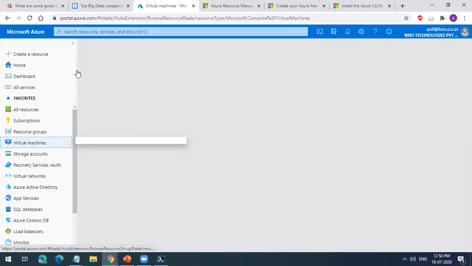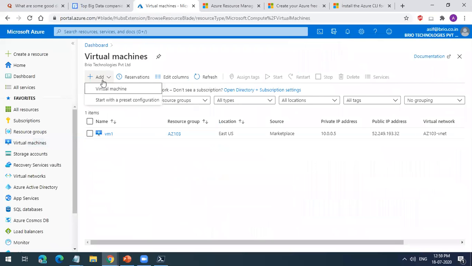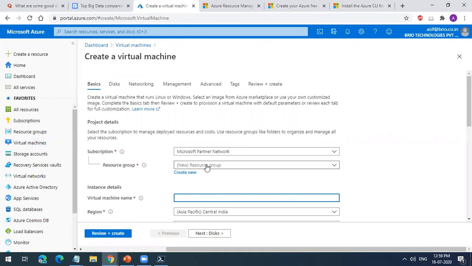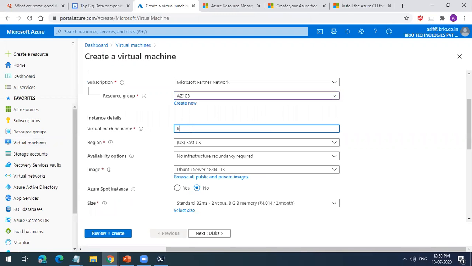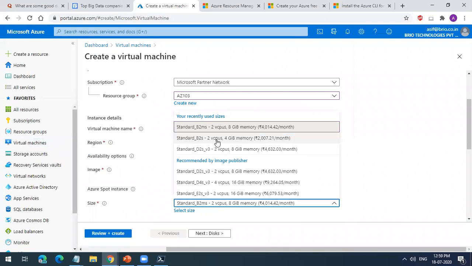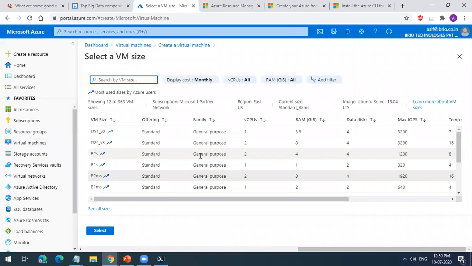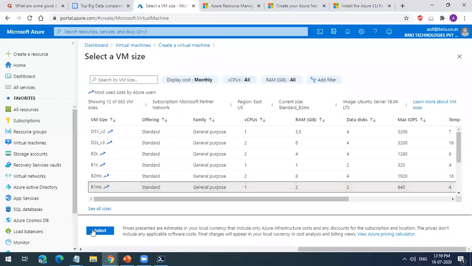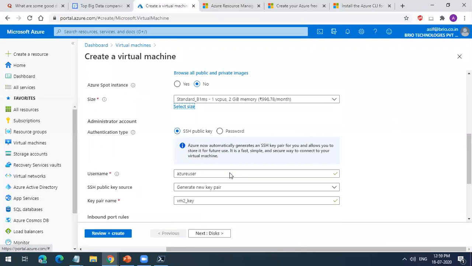In a similar way, you can also create VMs for Linux. I will do that in the same resource group, and I'll call this my Linux VM1. I can call this VM2. You can select Ubuntu or anything. For Linux, even a 1 core machine will be okay. I'll select B1S, 1 core 2 GB RAM machine.